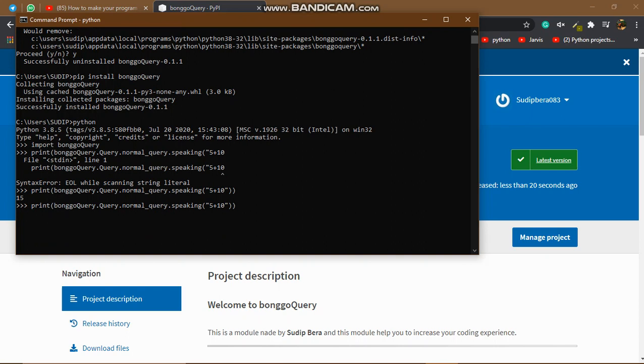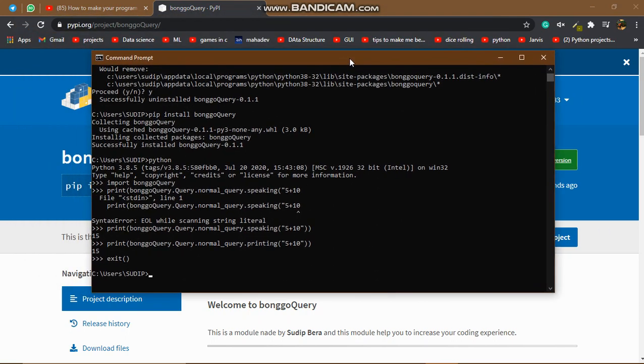But if I change the speaking function to the printing function, then it will only print the data. So that is 15. So this is my new module that I made. So thanks a lot.